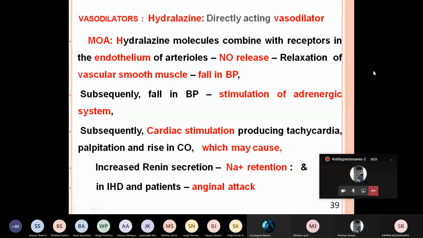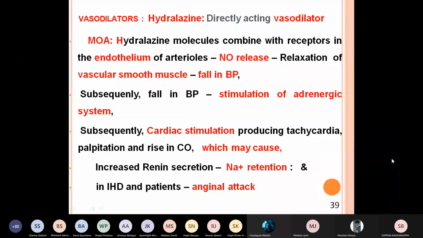Okay, we will continue. There is a frequent power drop here. Now this is directly acting on the vascular smooth muscles. Now let us see what is the mechanism. These hydralazine molecules combine with receptors in the endothelium. They are called EDRF, endothelium derived vasodilators.